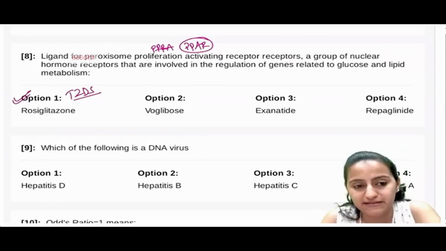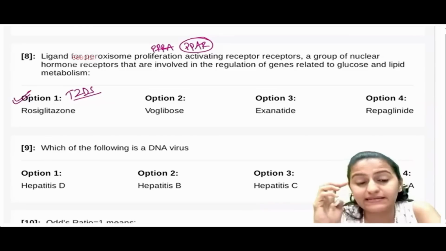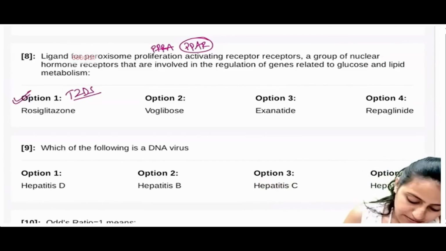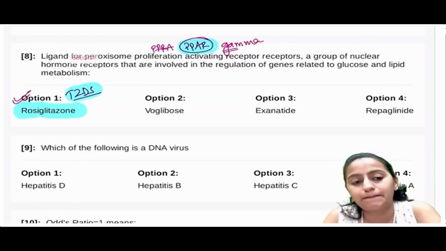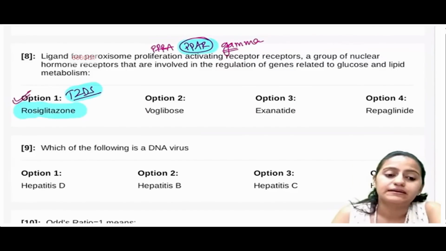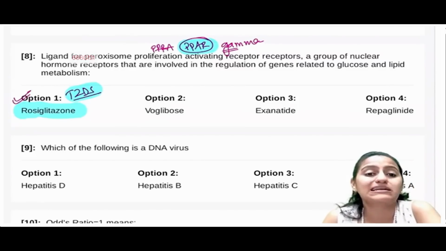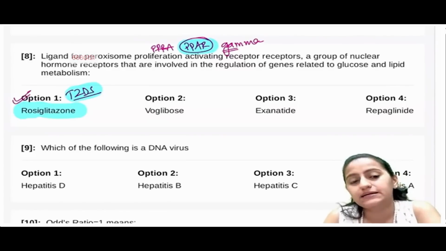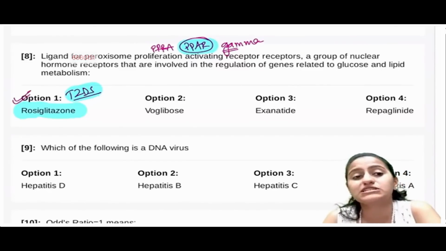PPAR is a transcription factor. Basically it helps in the utilization of glucose, decreasing the insulin resistance. Remember, it is the thiazolidinediones which act on PPAR gamma. PPAR gamma is for glucose. Clear with everyone? So remember, rosiglitazone is a drug which causes what side effect? MI, heart breaking. Rosiglitazone, MI. All these thiazolidinediones, pioglitazone and rosiglitazone, can cause fluid retention, and that is why they are not used in heart failure.